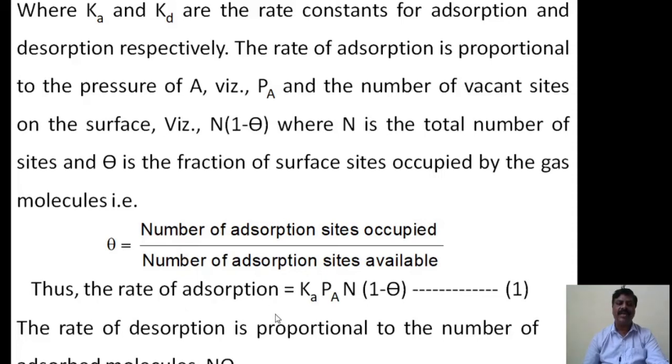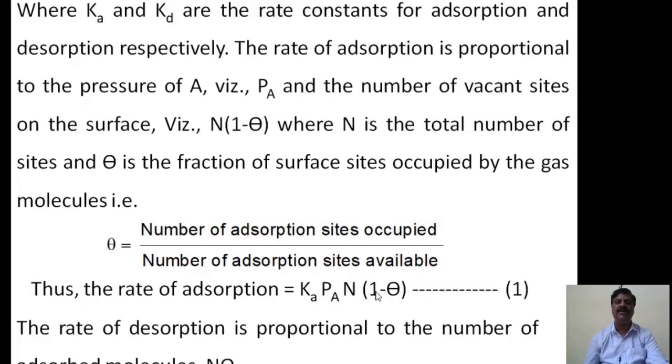Thus the rate of adsorption can be written as Ka, the rate constant of adsorption, times the pressure of the adsorbate, times n, the total number of active sites, times 1 minus theta.